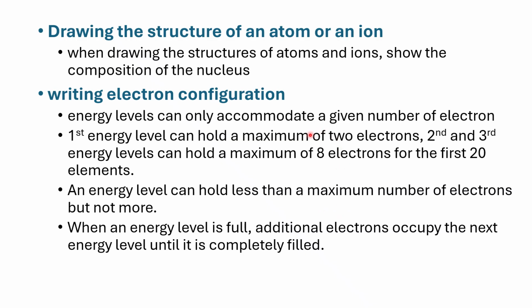For example, if the second energy level can take a maximum of 8, you cannot actually put 9. Though at times we tend to get this mistake being made by students in the course of marking your exams. When an energy level is full, students, additional electrons must be taken to the next available energy level until it is completely filled.